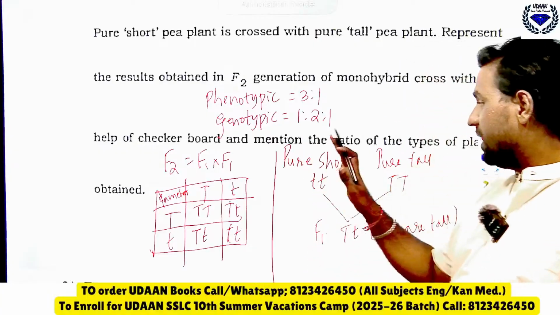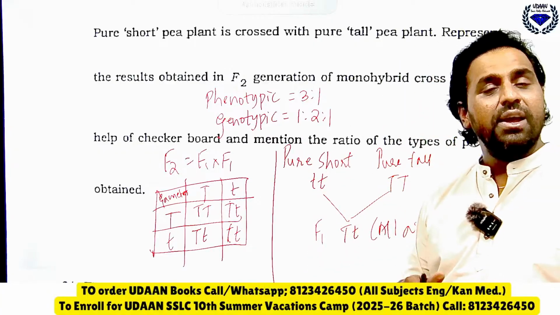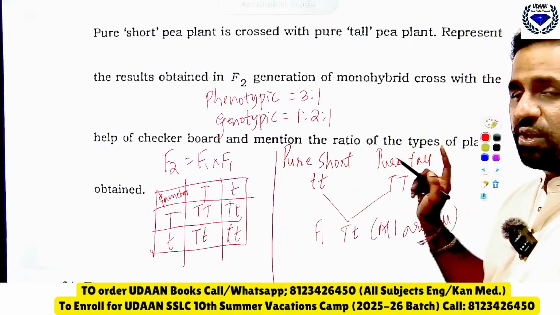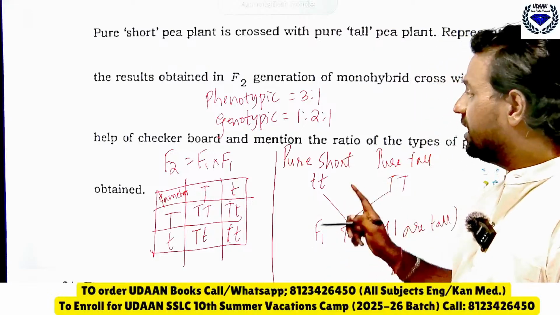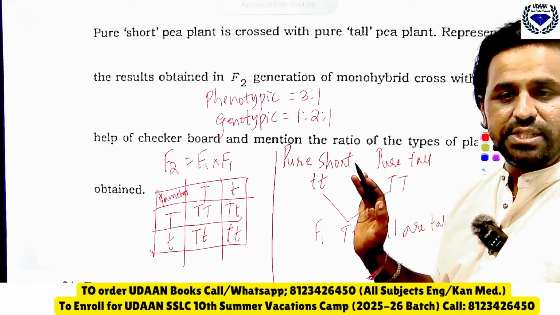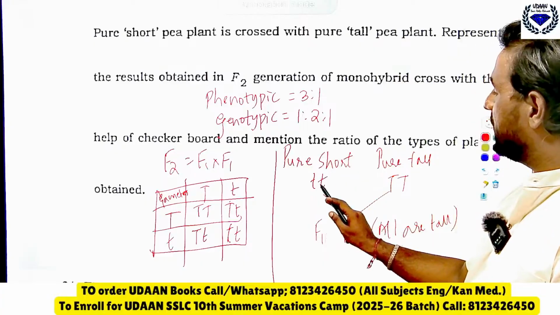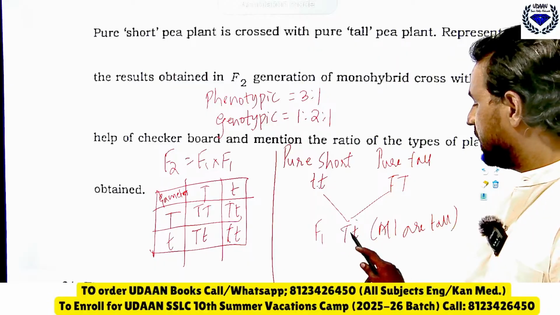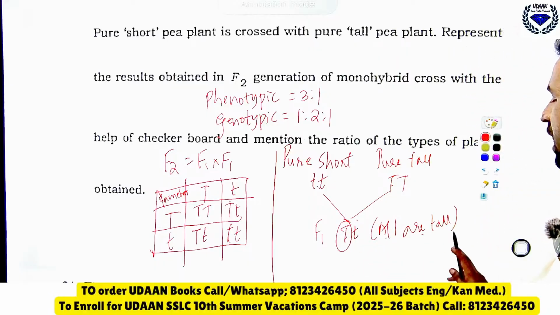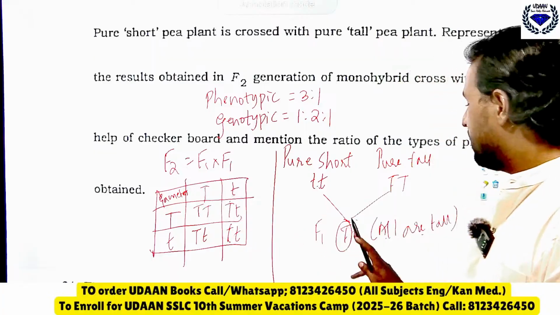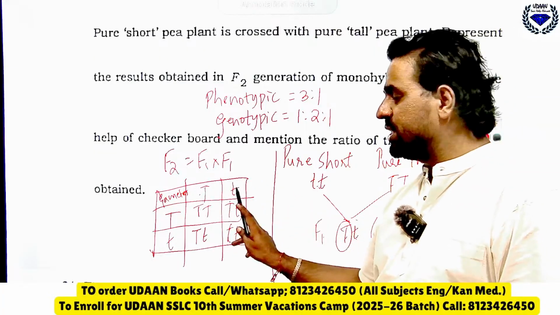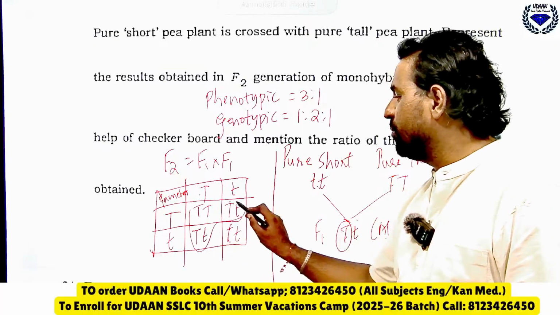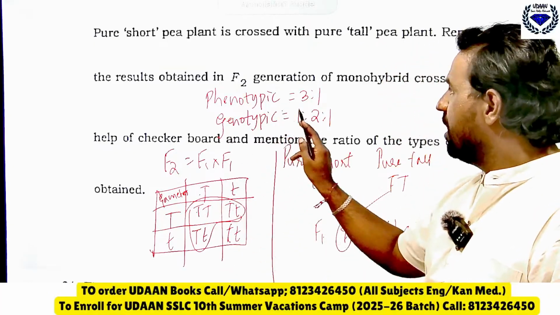Genotypic ratio. Write like a flow chart in tomorrow's examination. Whenever this question comes for 2 and 3 marks, as they say action speaks louder than words, if you make a figure here it is very nice. First write pure short, then pure tall. In the F1 generation, capital T is dominant, therefore all are tall plants. In the F2 generation, F1 cross F1, capital T small t, you will get this table, you will get 3 tall and 1 short.